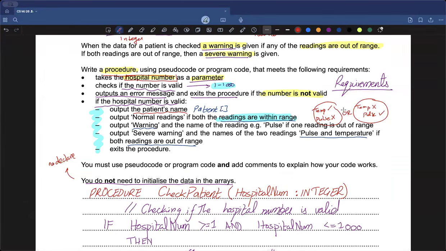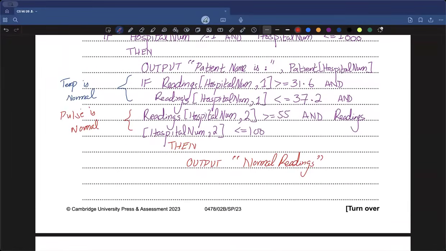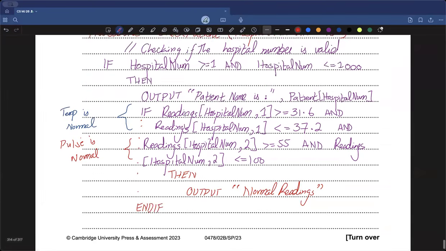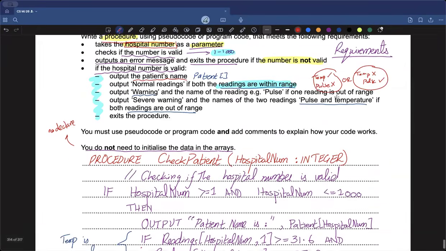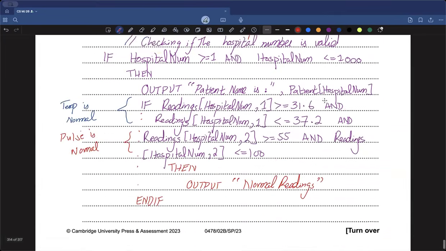Now how do we do this? Let's do the first part. So if this is true, good to go. If it's not, what will you do? We need to first of all end this if statement. This if statement started up here, so it's better that you also follow the indentation rule. Just beneath where you started the if, you always write end if. So we're going to write this end if, and now I'm going to restart with a new if statement. Okay, let's recheck for the case that temperature is within the right range, but pulse is out of the correct range. So how will I do that?